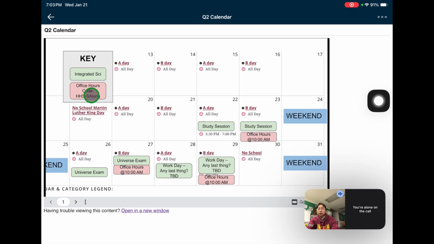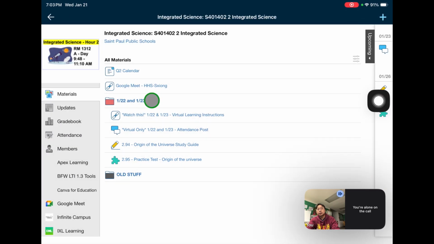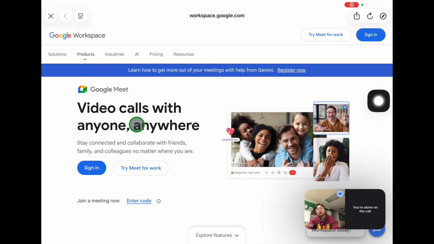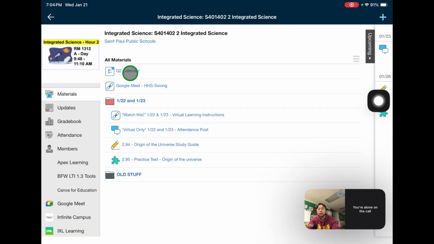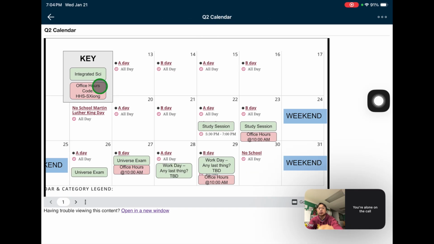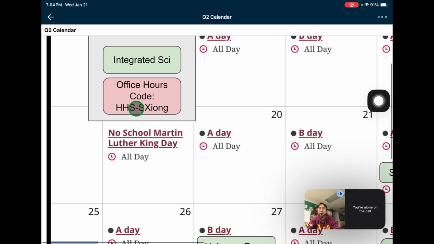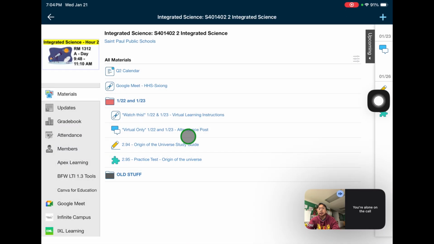Folks, there's a code for office hours. If you go to this link here, it's our Google Meet office hours link. If you go here, you sign in, then it'll take you to where you can join the meeting. To join the meeting, if you look closely, you'll see it's HHS with a dash, and then SXIONG. It does not have to be capitalized, but that's the code, and that's how you can log into the meeting.